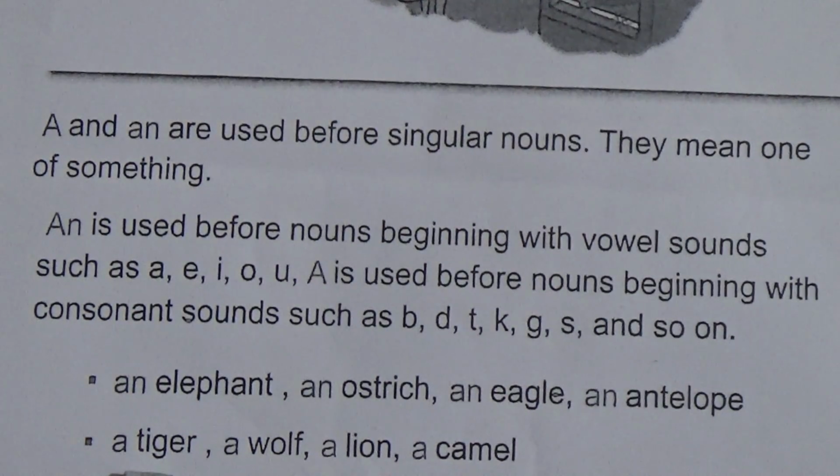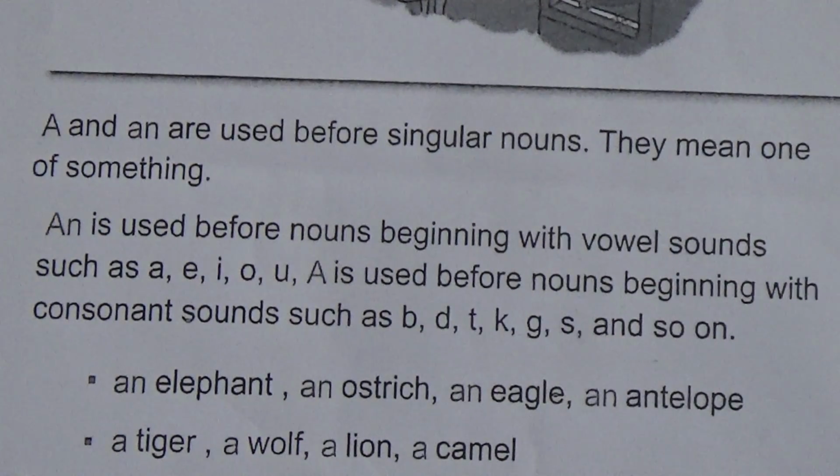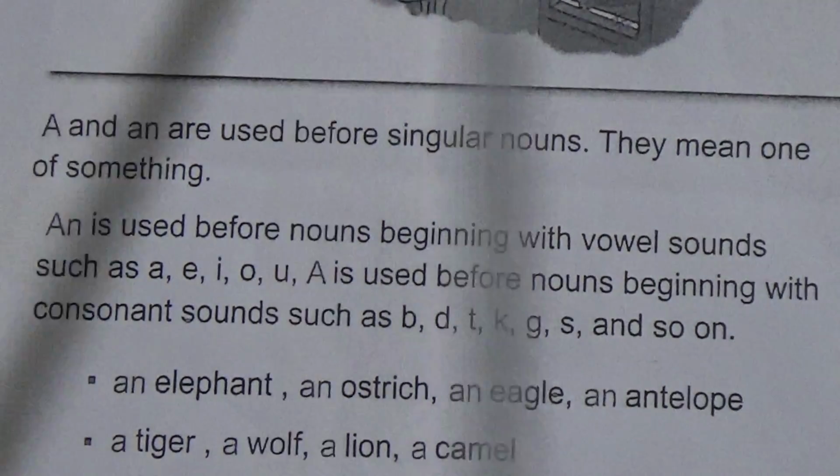A tiger: T is a consonant, so we use a here. A wolf: W is a consonant, so we use a here. A lion: L is a consonant, so we use a here. A camel: C is a consonant, so we use a here.